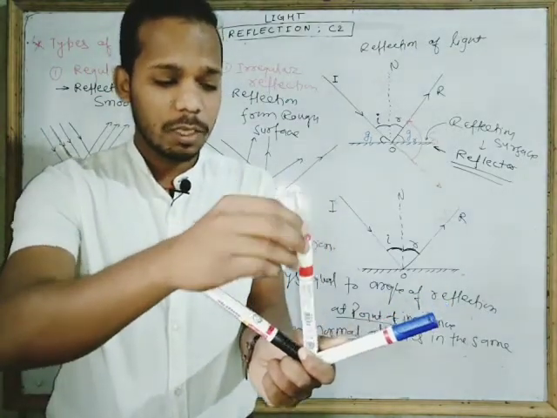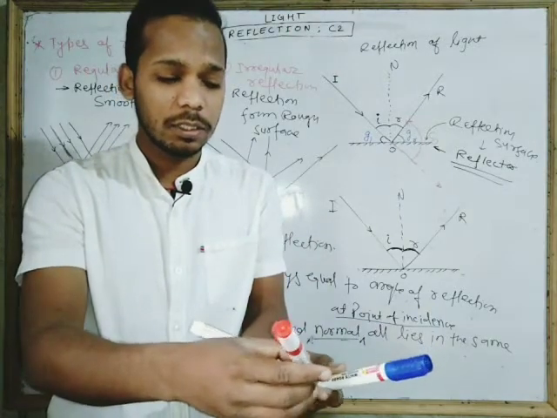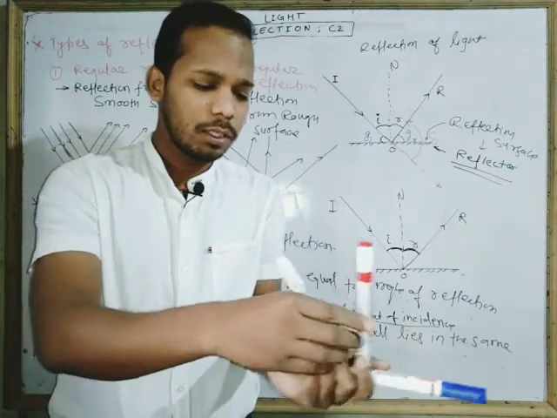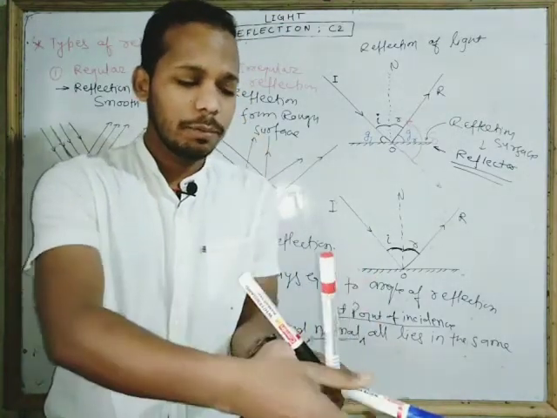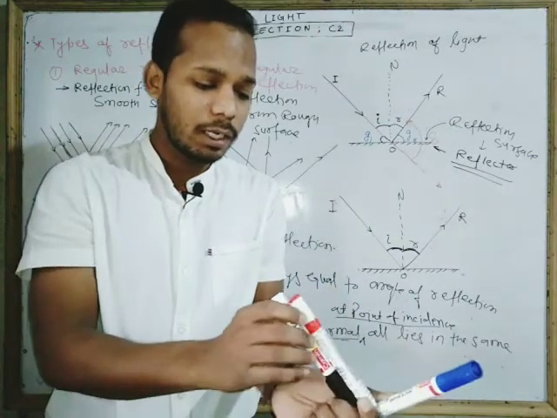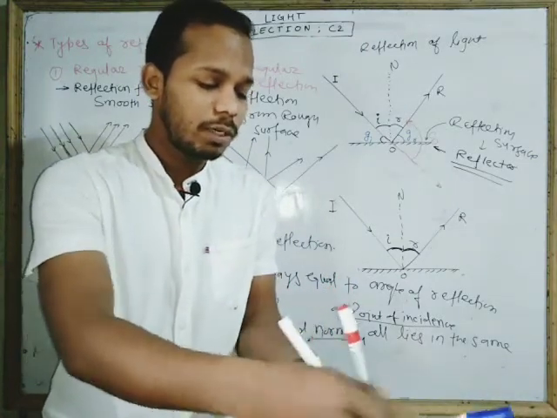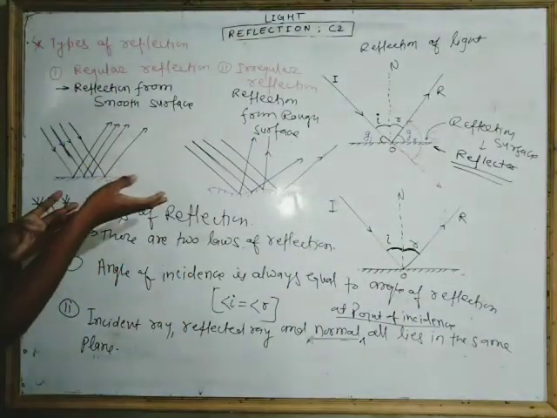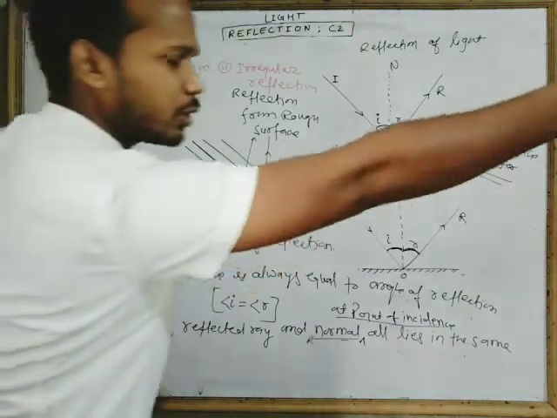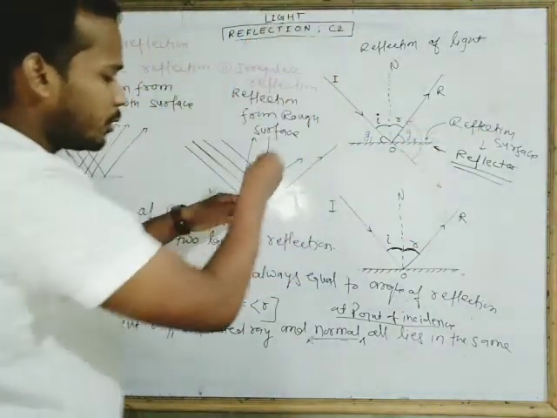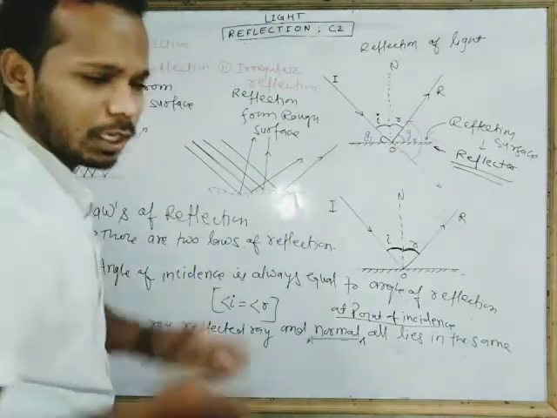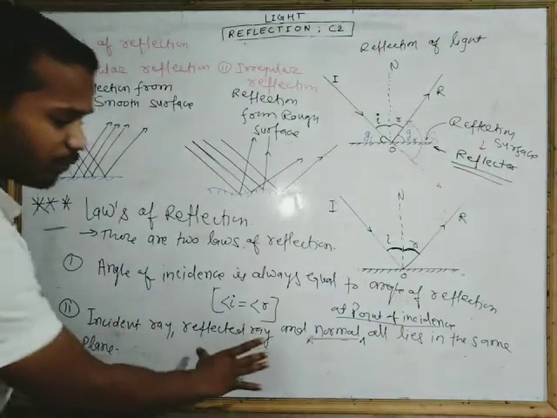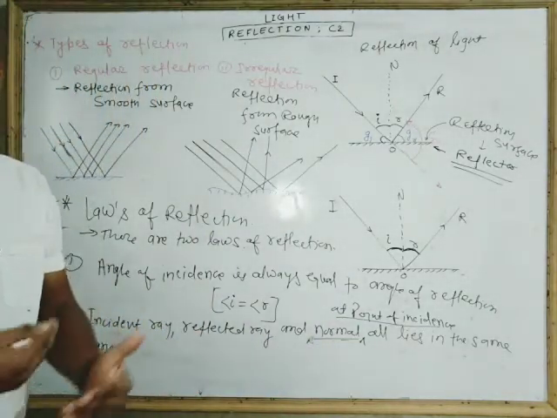It means if the normal bends in the downward direction, the reflected ray also bends in the downward direction. When the normal is vertically up, then the ray of light will also go vertically up. When you throw a ball here, the ball will return back and go to this position. It will not go in an upward position or in a downward direction. Are you getting me? So this means the incident ray, reflected ray and normal all lie in the same plane.